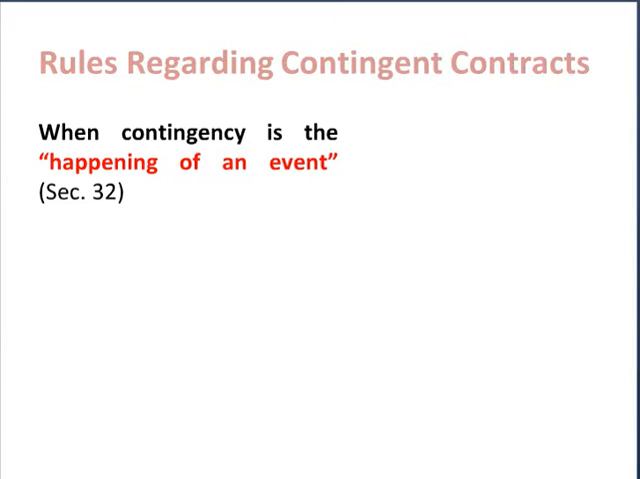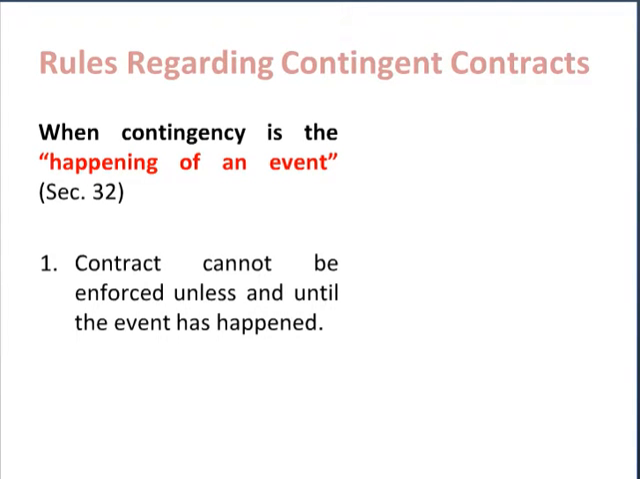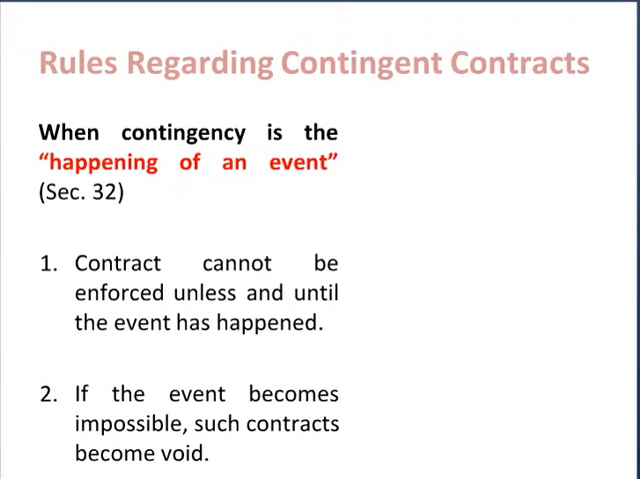Section 32 of the Act discusses the situation when contingency is happening of an event. Section says, in this case, the contract cannot be enforced unless and until the event has happened. Here, the contract is dependent upon happening of an event, and law says this contract cannot be enforced unless that event has actually happened, and if the event becomes impossible, such contracts become void.